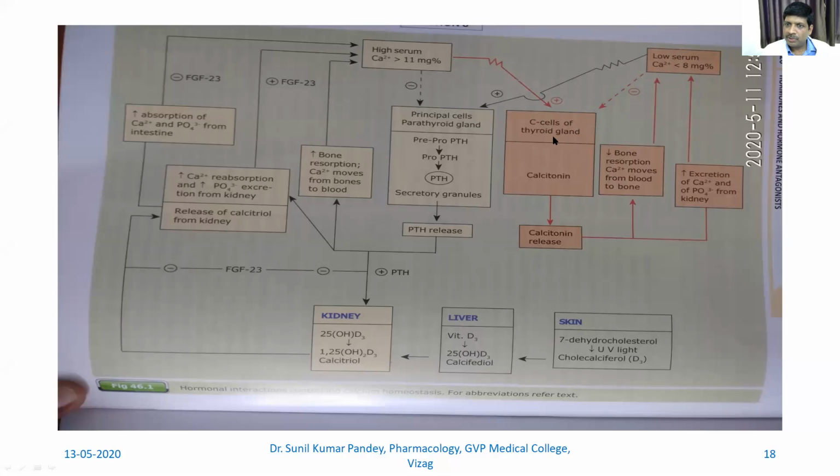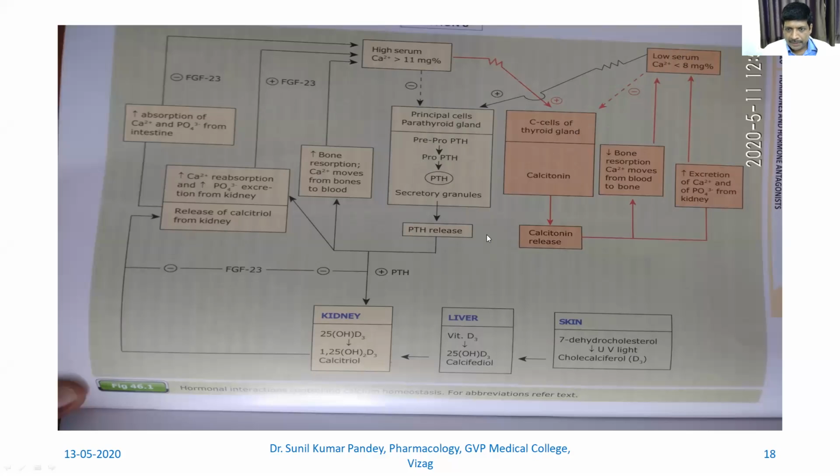This will cause inhibition of calcitonin release, right? Also, it will cause stimulation of parathyroid hormone, so that there is increased serum calcium. So this is interlinked. The optimal level has to be maintained. Whenever there is increased release, some series of steps occur to inhibit it. When there is inhibition, the series of steps occur to increase. So this thing is over.